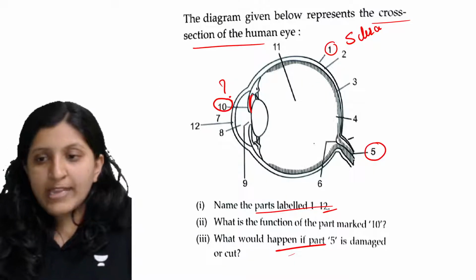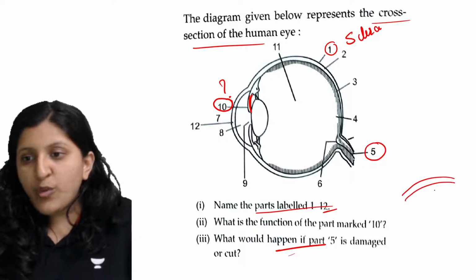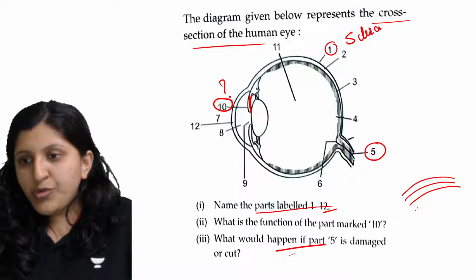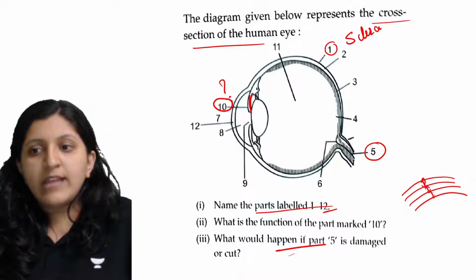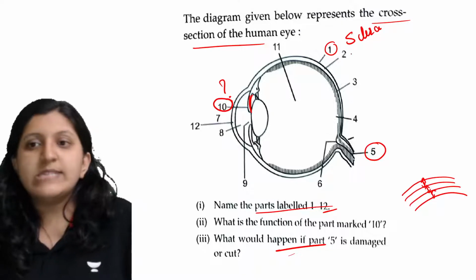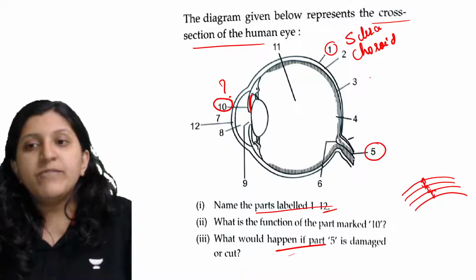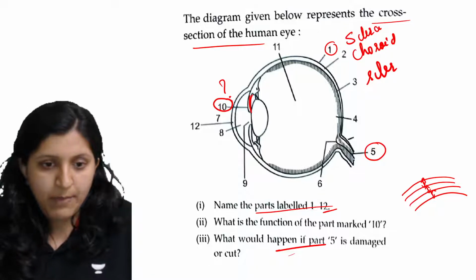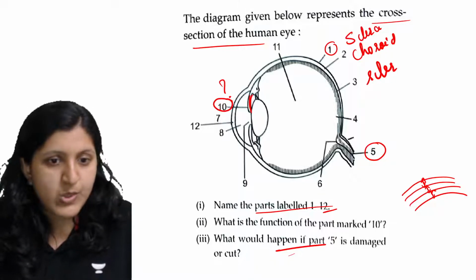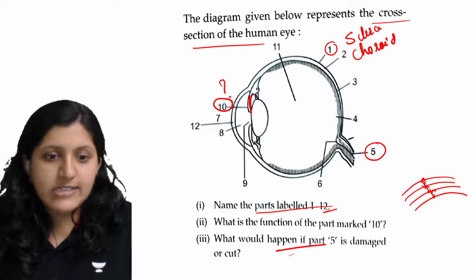Now when we draw the eye structure, I'll just show you here. Make sure that you draw 4 lines to represent 3 layers. One is going to be the sclera, the other is going to be the choroid, and the other is going to be the retina. So the second one here is the choroid layer, the third one here is the retina. Sorry, this one is the retina.